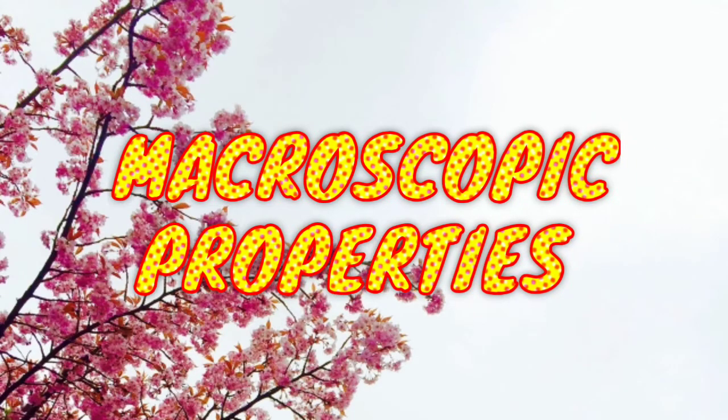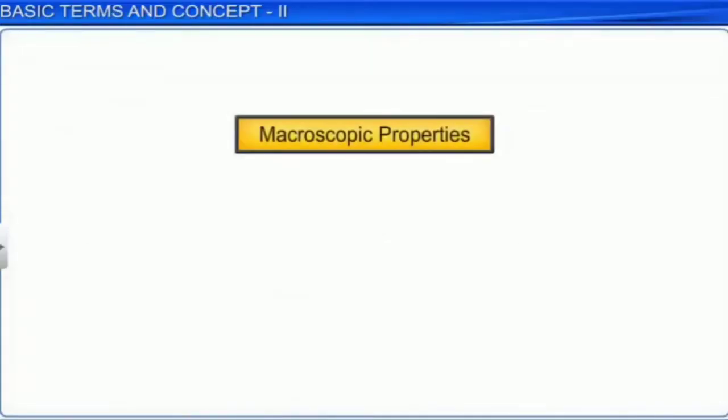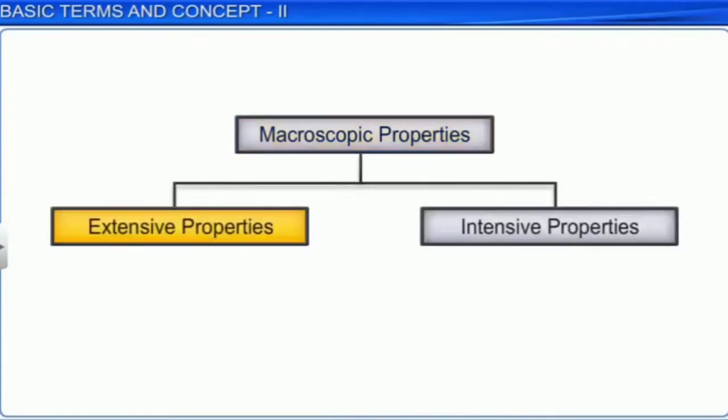Next, macroscopic properties of the system. A system is said to be macroscopic when it consists of a large number of molecules or atoms or ions. Properties associated with the macroscopic system are known as macroscopic properties. Example, pressure, volume, temperature, mass, etc. Macroscopic properties are mainly classified into two types: extensive properties and intensive properties.